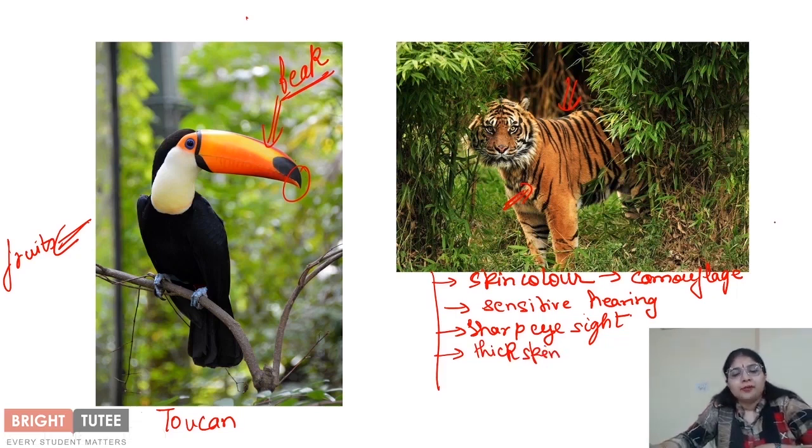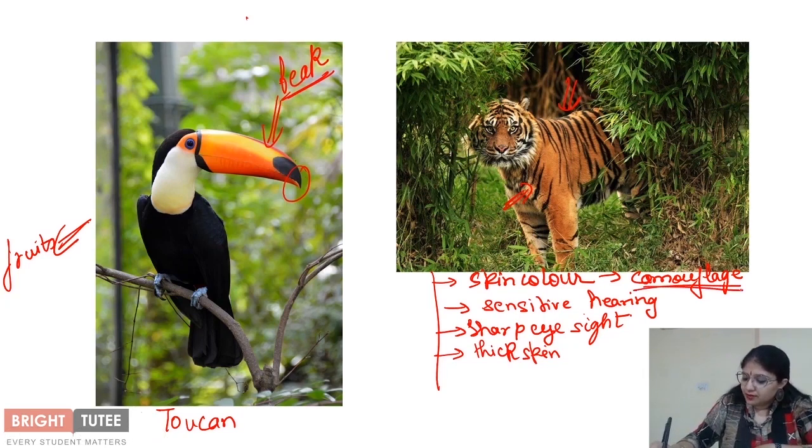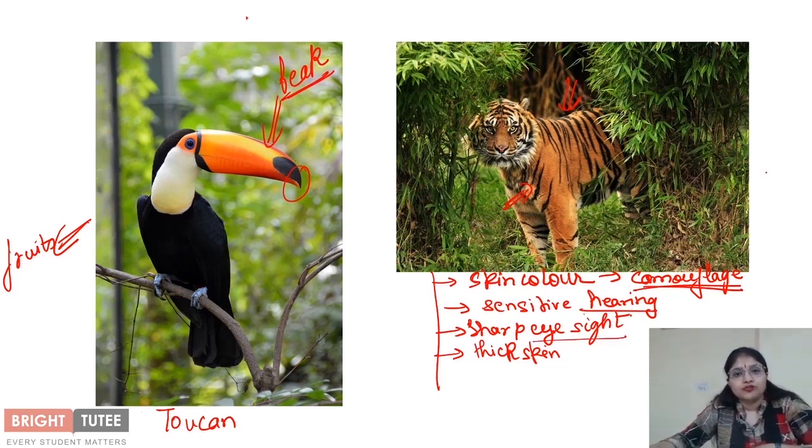Such kinds of adaptations are also seen in deer which are living in the rainforest. They have the skin color which helps them in camouflage. They have sensitive hearing and sharp eyesight, so that they can get protection from the predator. And why does this predator, that is the tiger, have this? So that they can easily catch their prey, right? So this is the example of the different types of features that help both the predator and the prey to survive in the rainforest.